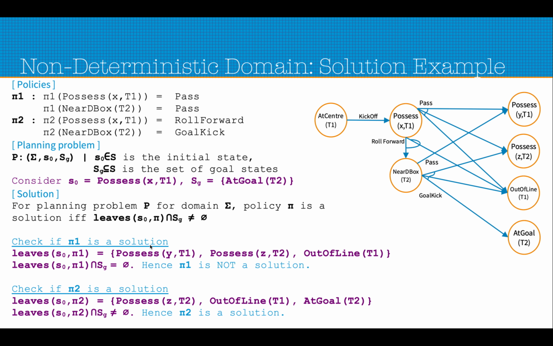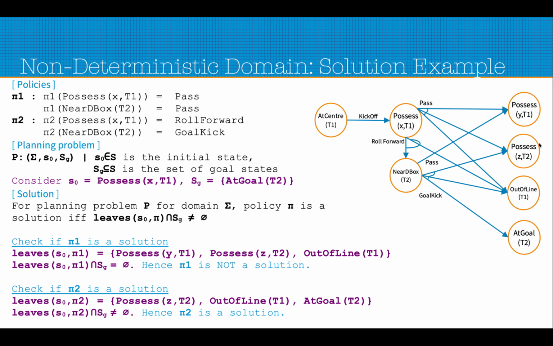So check if pi1 is a solution. What are the leaves of S0 pi1? Here we require that the intersection of leaves of S0 pi with SG is not equal to phi for pi to be a solution. So when S0 is this state and we apply pi1, we see that there are three possible leaves.